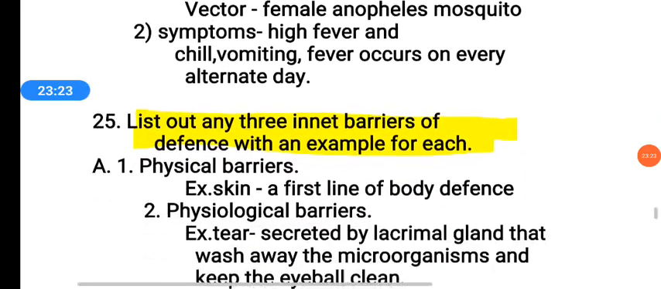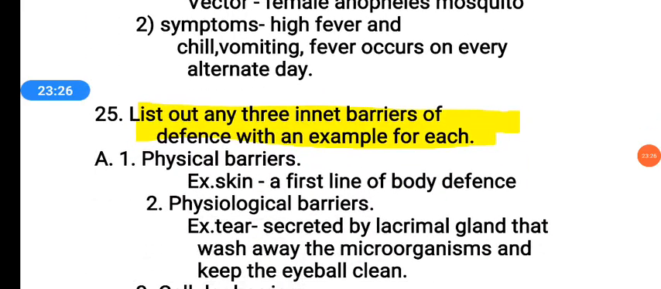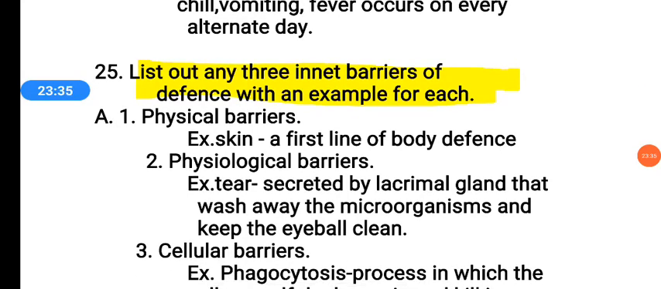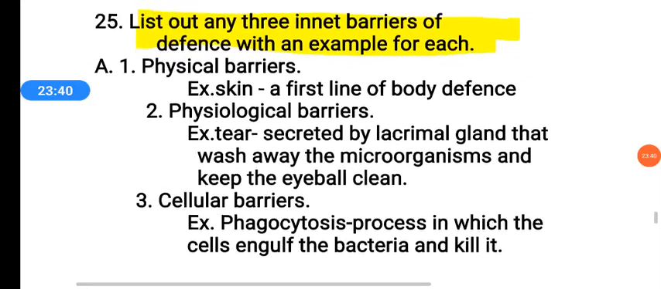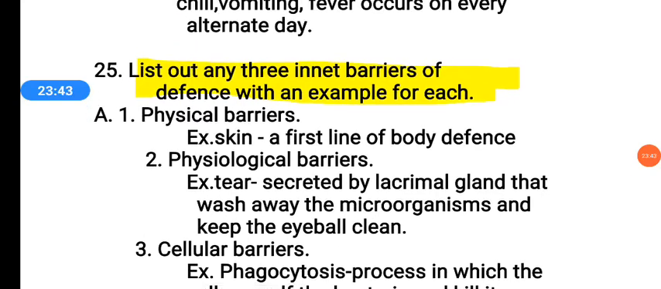Then 25th question: list out any 3 innate barriers of defense with an example of each. There are many barriers. Among them, the 3 innate barriers are: physical barrier, cellular barrier, and physiological barrier. First, physical barriers. Example is skin. It is the first line of defense because the skin covers the whole body. If any type of infection occurs, the skin acts as the first defense.